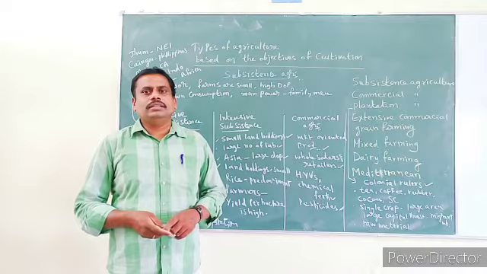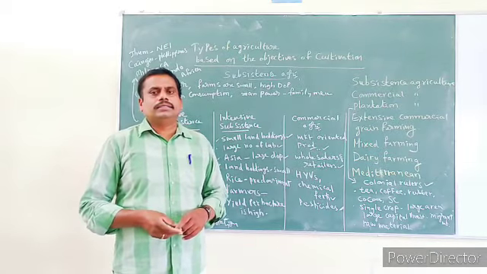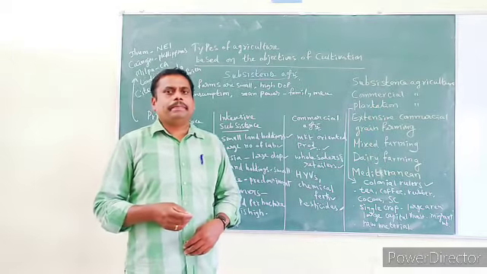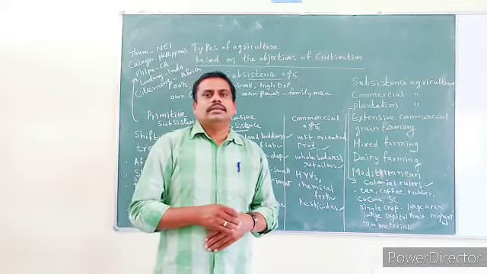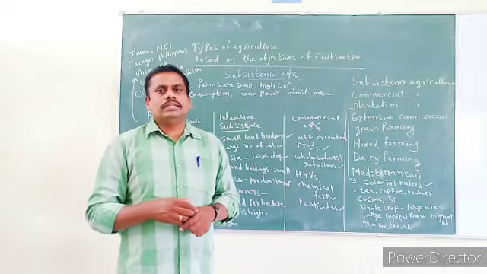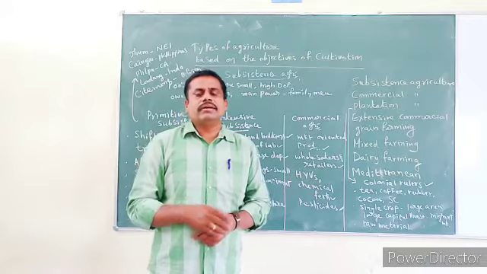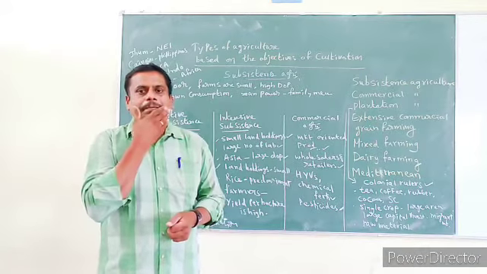Previously, we have seen in the 8th standard economics agriculture chapter what agriculture is, which factors influence agriculture, and the different methods of agriculture based on the availability of land.